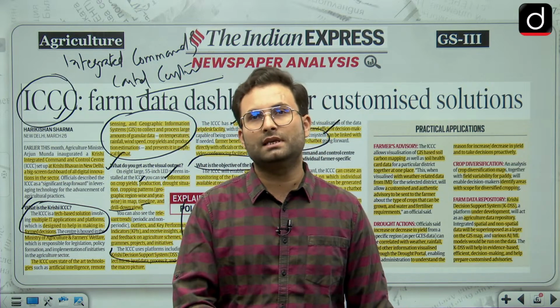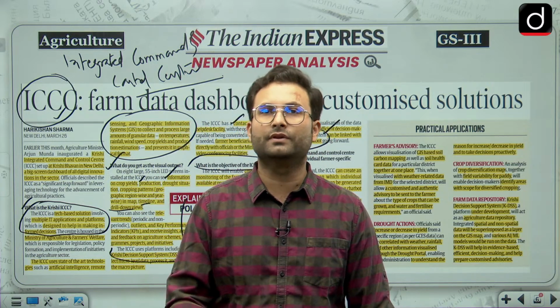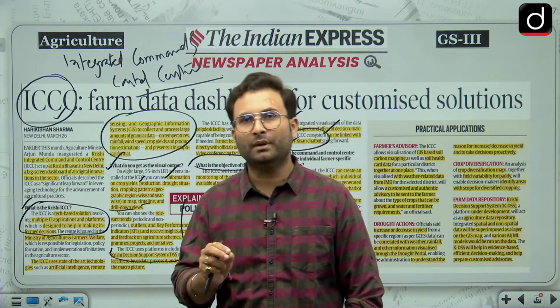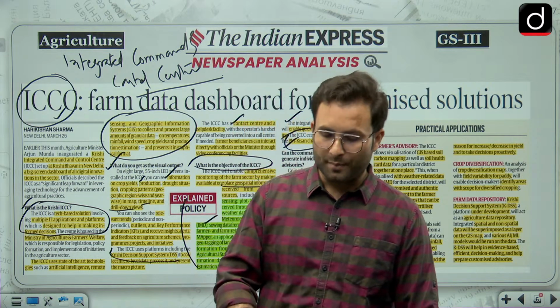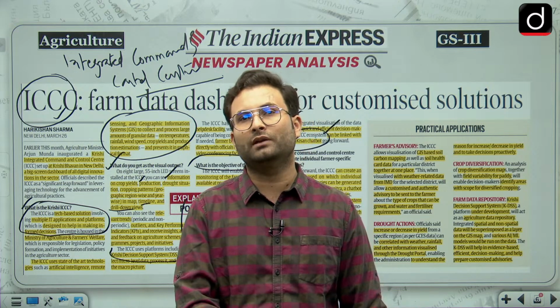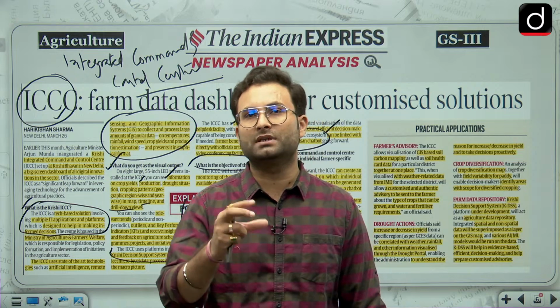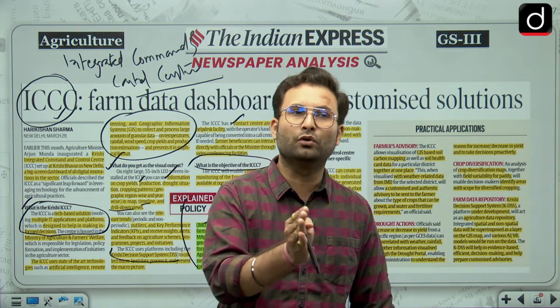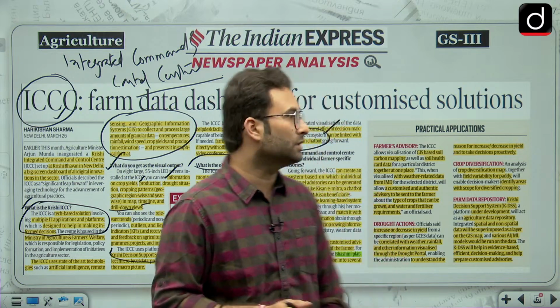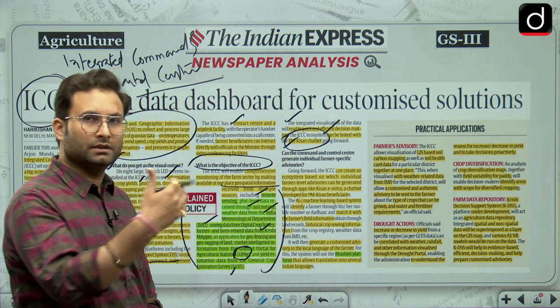Then what they can do is integrate all these things with artificial intelligence. They can make a database, and a farmer can enter their phone number. Based on the phone number, all the land details will come, all the surveys performed on that land will come, soil card details will come, all the cropping patterns will come. When all this information is there on this particular dashboard, they can analyze and give the farmer a personalized report, wherein they can tell the farmer to go for such crop and not for such crop as per their soil quality. Okay. So that can be done, not now but in the future.